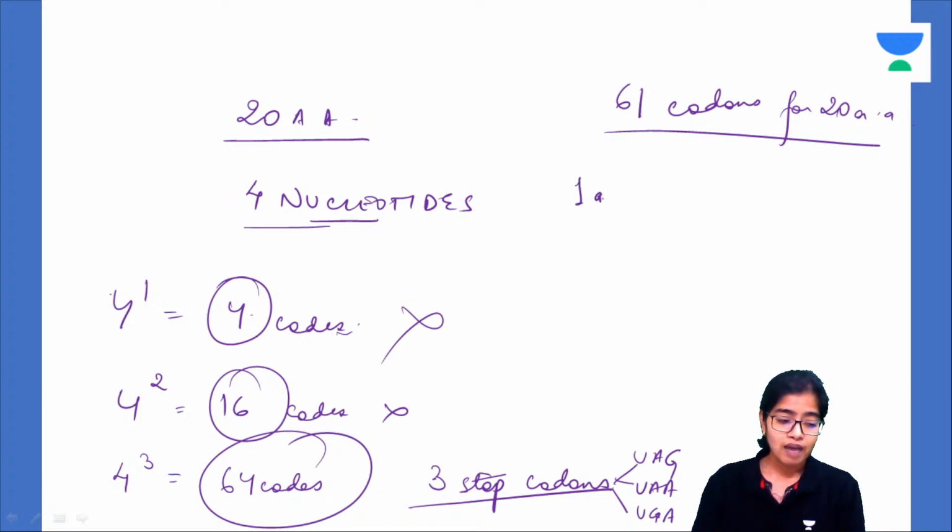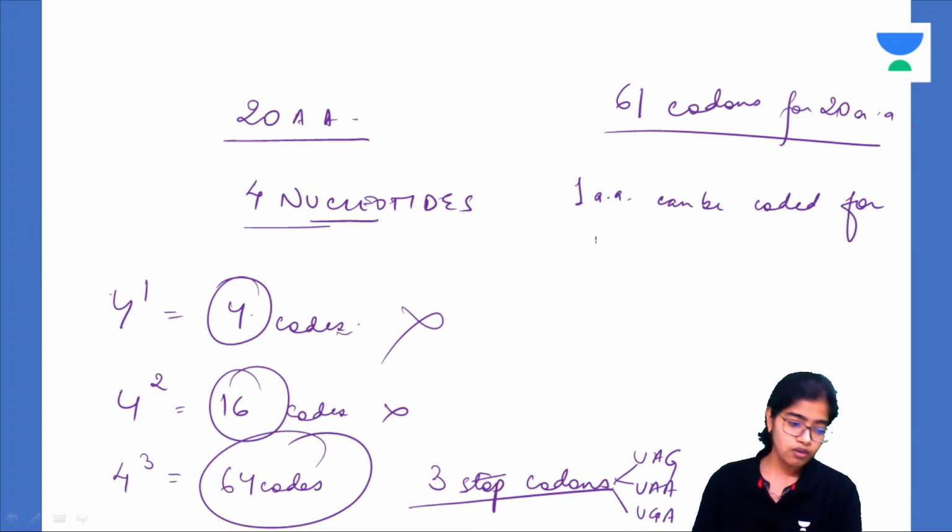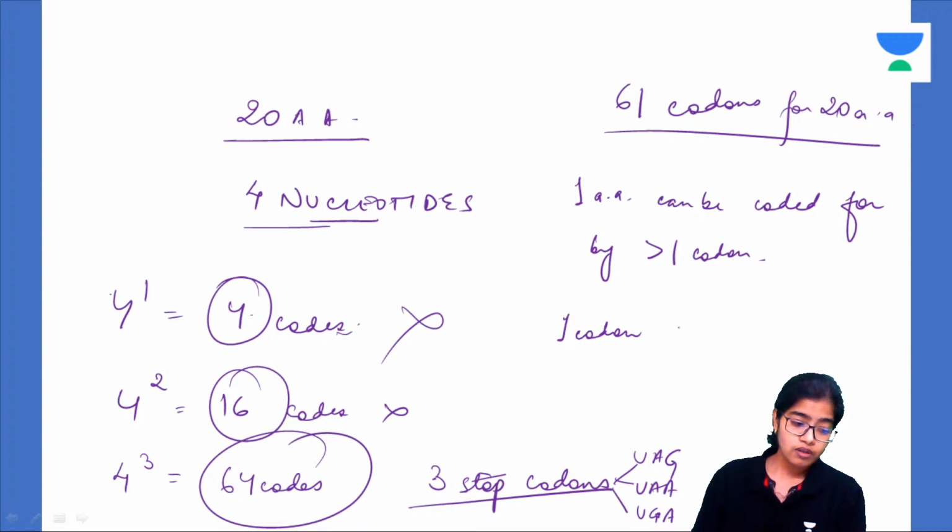So one amino acid can be coded for by more than one codon. But one codon cannot code for more than one amino acid.